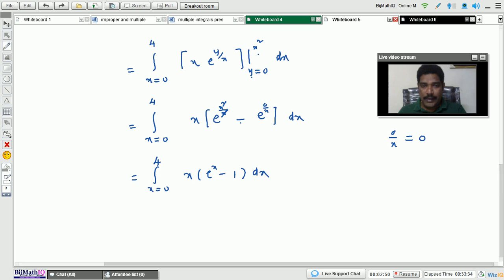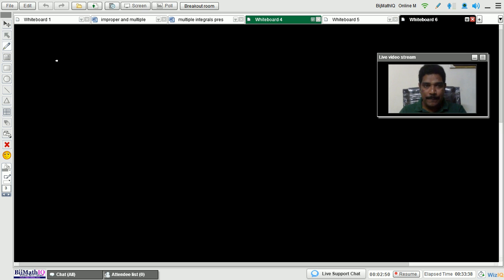First of all, rewriting this: this is equal to integration 0 to 4 of x into e to the power of x minus x into dx. You may integrate directly, or write separately and then integrate.